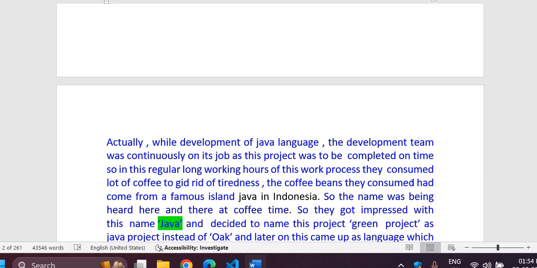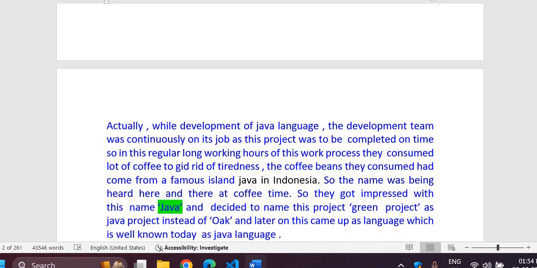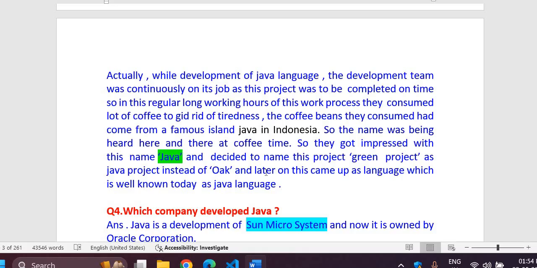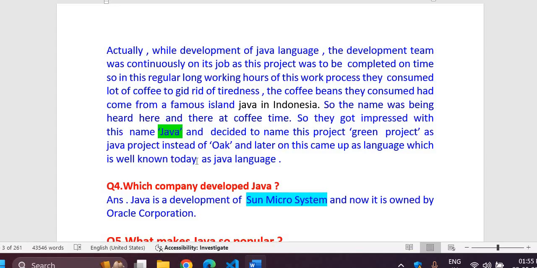The coffee beans they consumed had come from a famous island, Java, in Indonesia. So the name was heard here and there at coffee time. They got impressed with the name Java and decided to name this Green project Java instead of Oak. Later the name came up as Java, which is today a well popular language.